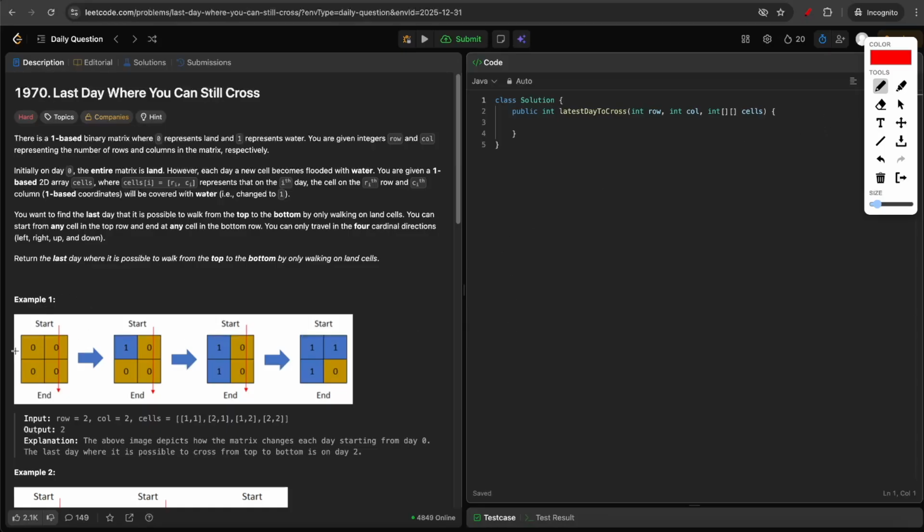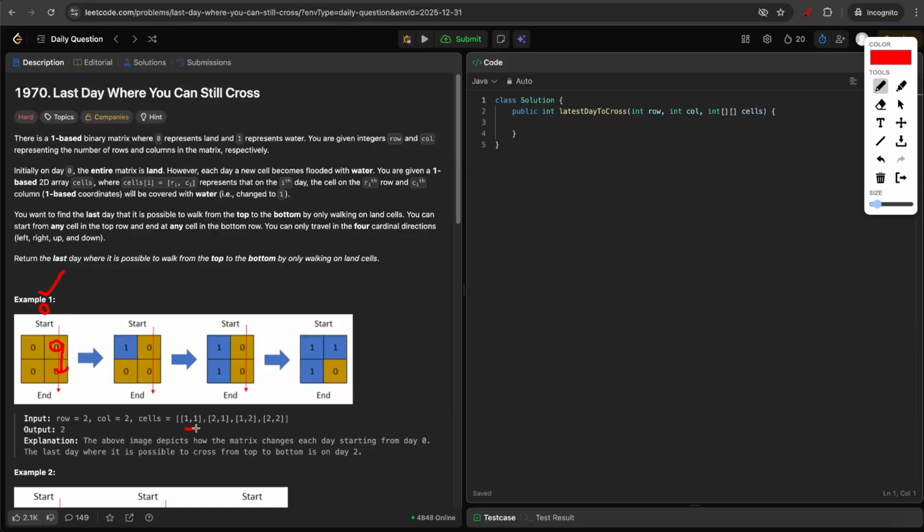In the first example, you have a grid of size 2 cross 2, and on day 0, initially all the cells are land. So you can pick this cell, which is in the top row, and you can move in this direction to reach any of the cells in the bottom row. So on day 0, you can reach from top to bottom.